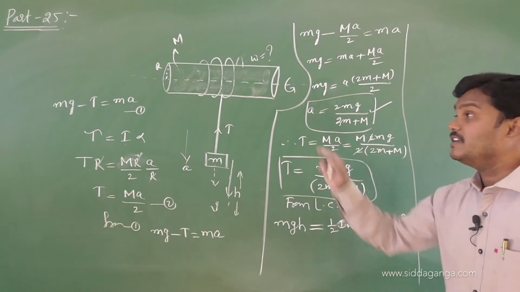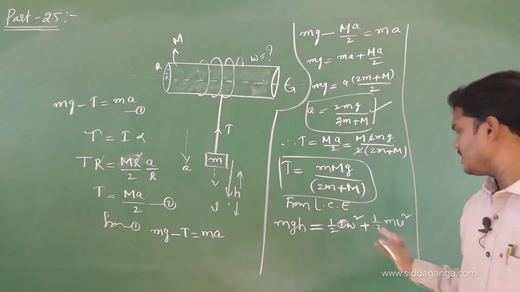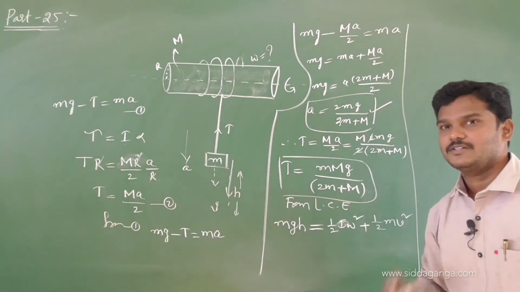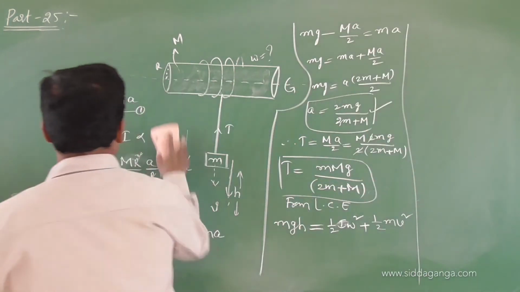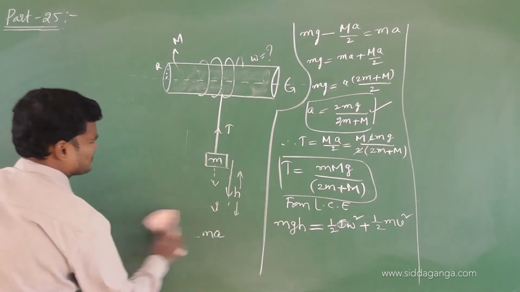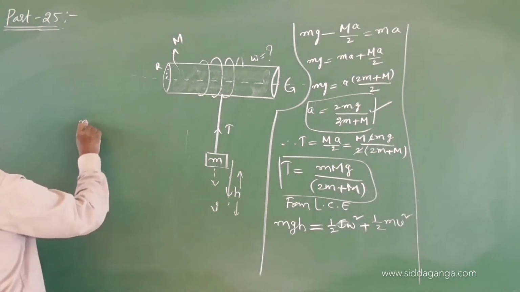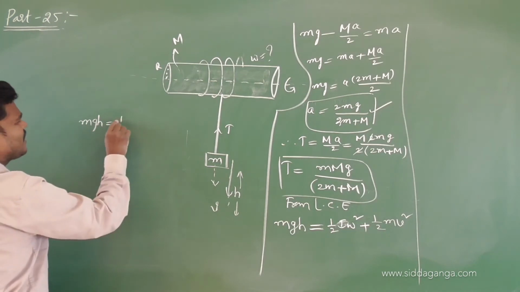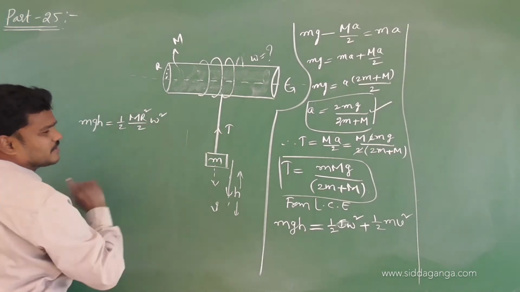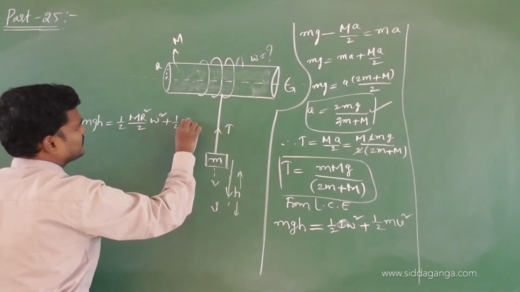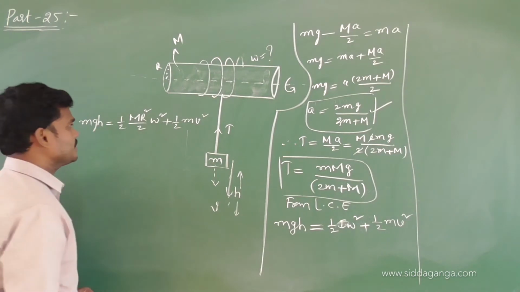I is the moment of inertia of the cylinder. I am using the law of conservation of energy: mgh is equal to half I omega square and half m v square. This m v square is for the block. So what is the equation? mgh is equal to half I omega square, I is nothing but MR square by 2, omega square, plus half m v square. If you want, v is equal to R omega, you will get the answer.